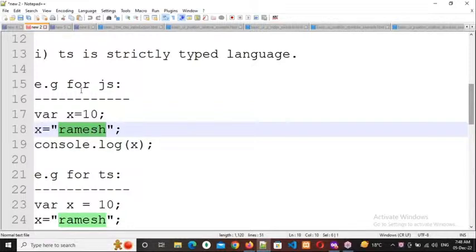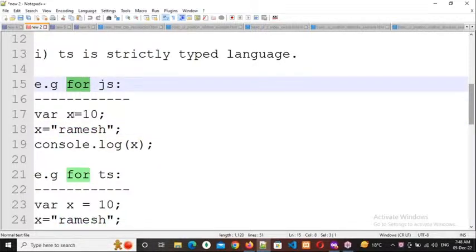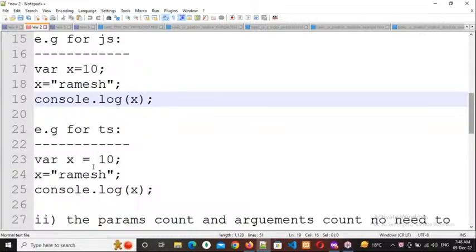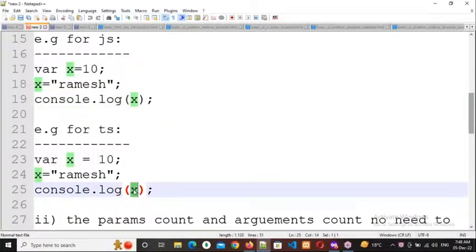Why? Because this is a loosely typed language, so there is no need to mention the data type. It will consider only the latest value and give the related output. For example, I am doing the same thing with TypeScript: x equal to 10, x equal to Ramesh, and console.log x. Now what output will I get? Respond everybody.